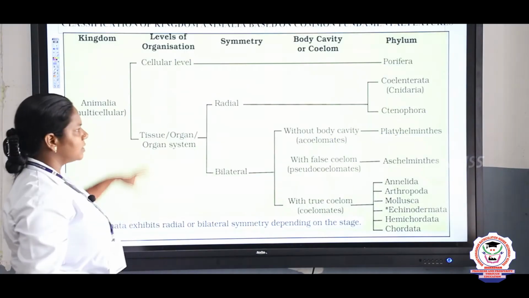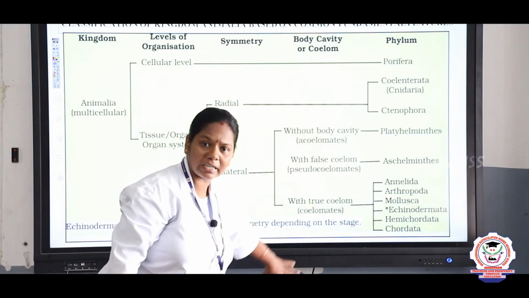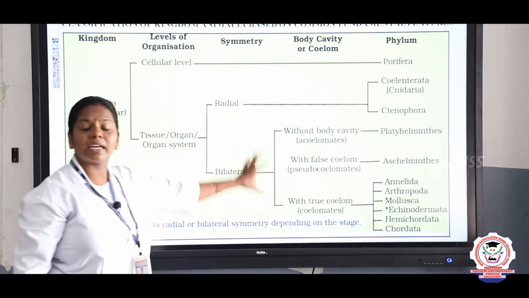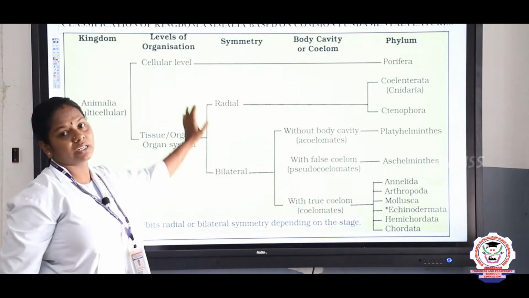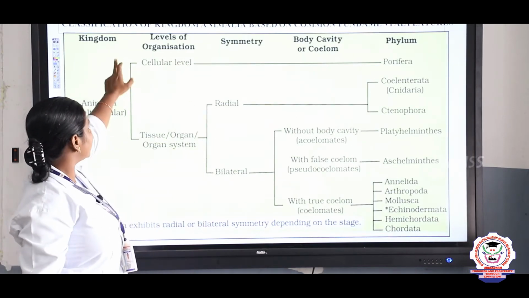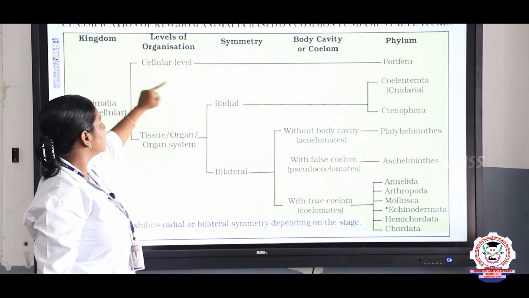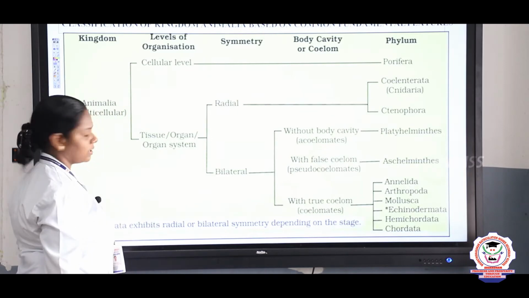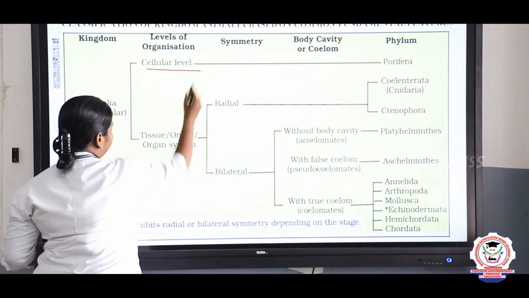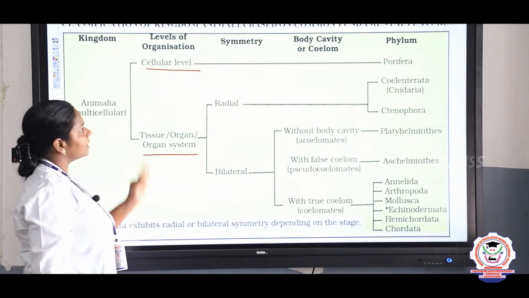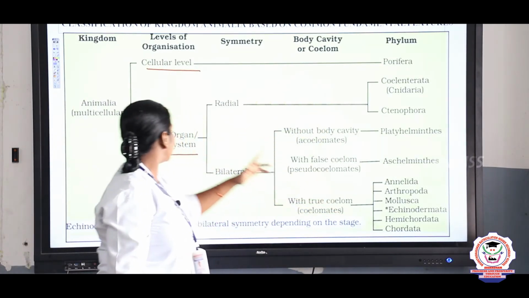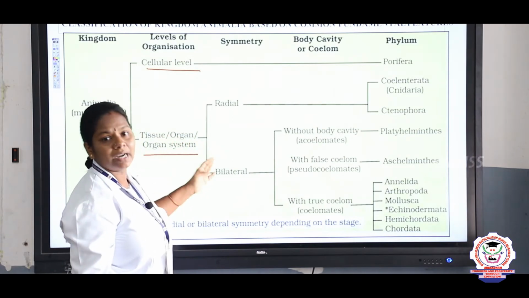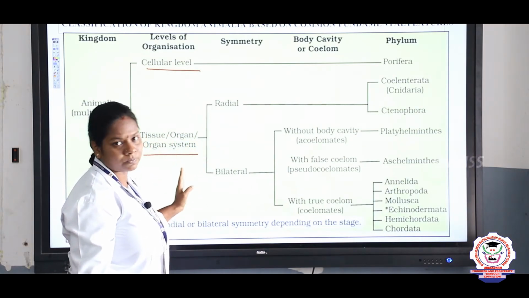So next one, we can see the entire classification, this important question, children: how we classify the 11 phyla based on their characteristics. So first one is levels of organization, cellular level, tissue level, right? Cellular level only in Porifera, the remaining phyla all come under the tissue, organ and organ system level.